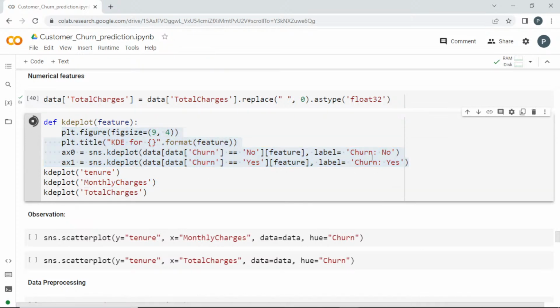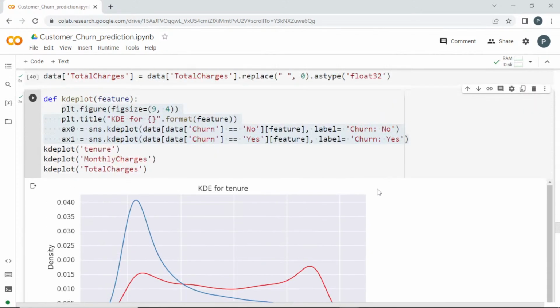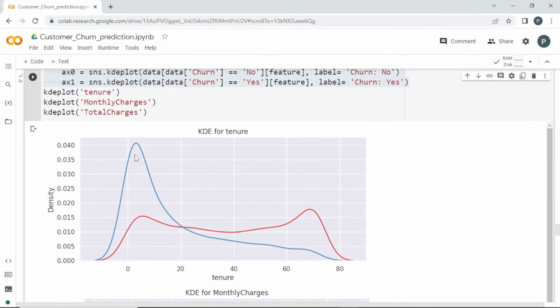So this function is going to give me 3 plots, and you can see it, right? What's the density?